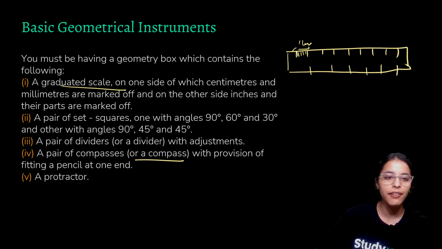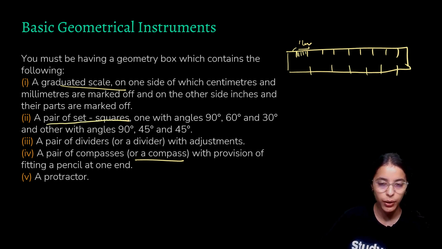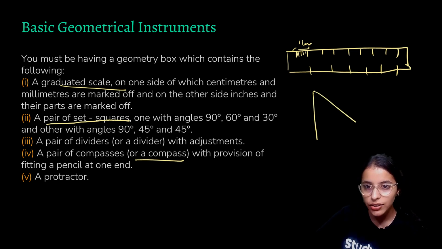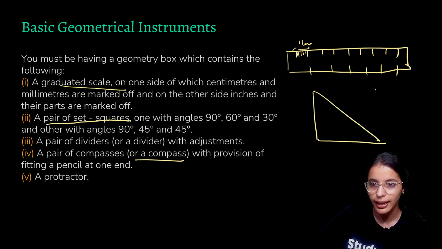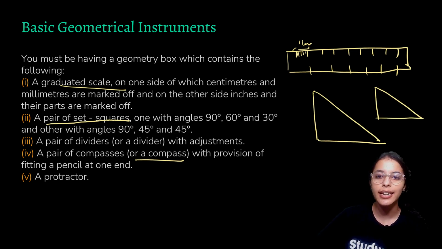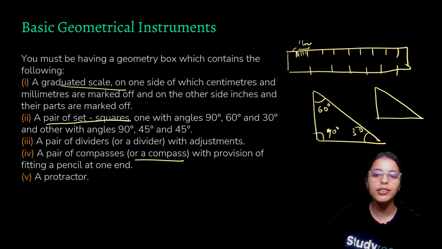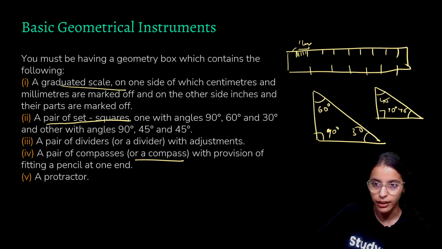The next things that we have are a pair of set squares. These are the triangles that you have, like these. The first is 60 degrees and 30 degrees, and this is 90 degrees. The second is 90 degrees, 45 degrees, and 45 degrees. So these are your second things that you have in a geometry box.